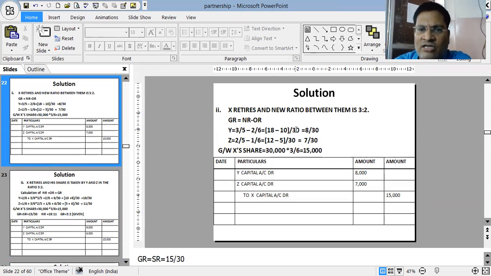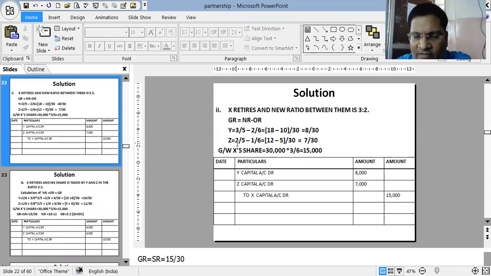Second case, X retires and the new ratio between them is 3:2. In this case, the new ratio is given. That means the old ratio and the new ratio, both are known to the students in this sum. Both the things are given. So new ratio minus old ratio is the gaining ratio. So Y's new ratio is 3/5, as 3:2 means 3/5. And Z's is 2/5.